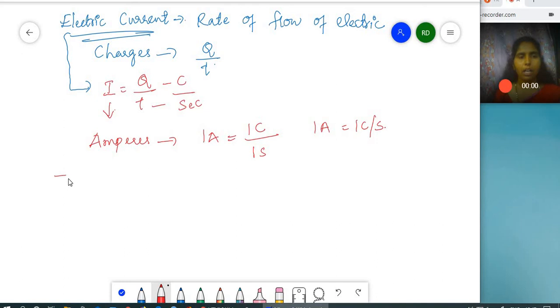And then suppose, for example, you have a battery and you have a bulb here. Where are the charges more now? In the battery the charges are more. Yes, so there is a difference in between the charges, and in the bulb there are less number of charges, so the bulb is not glowing. There is no flow of electric current. So where there is a difference in between this number of charges, that is known as electric potential. Difference in charges between two terminals can be called as electric potential.